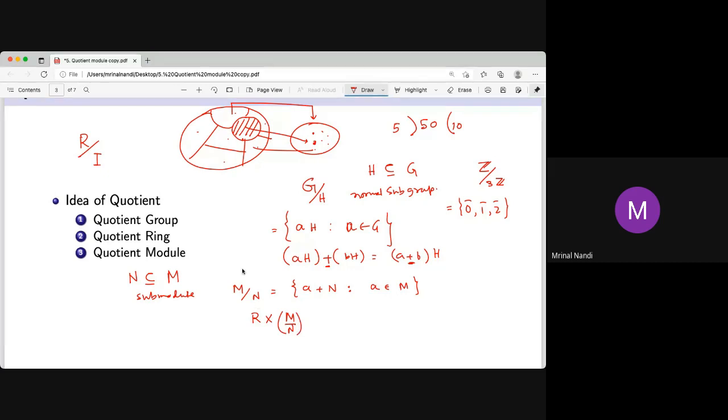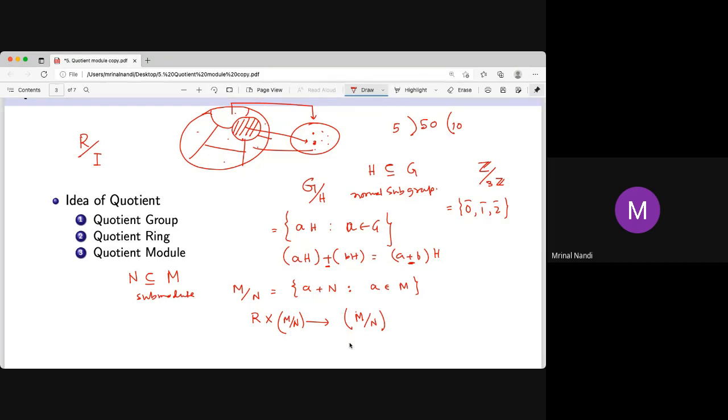The addition in M mod N is trivial, similar to the quotient group. But you need an operation from R times M mod N to M mod N. If you have a coset a plus N and multiply by some element in R, that should be an element of M mod N.